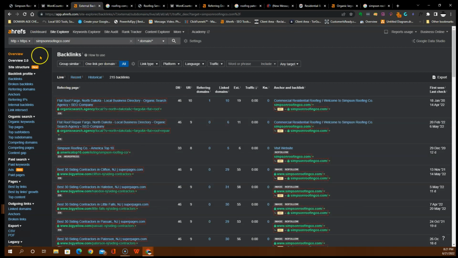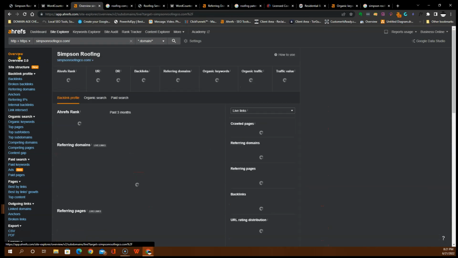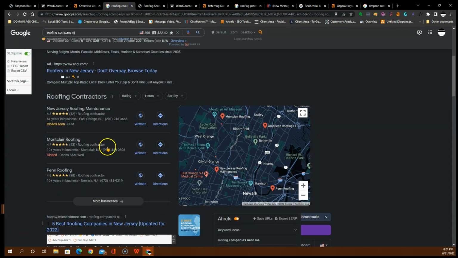So once you start implementing those 3 processes that I told you, what was that? The content, the citations, and the backlinks, it's guaranteed that Google will start to reward you for that. Once we're in this section and you're in this section, you just want to do a couple things to optimize this. You want to be uploading geotag images. You want to optimize your description, optimize that Google page completely, list everywhere you work at. Just get more reviews, and there are many things that you can do for this as well.